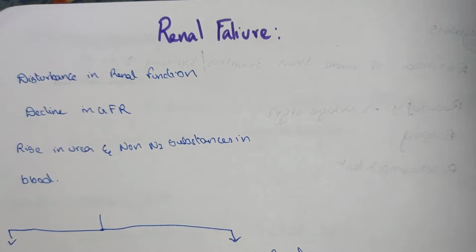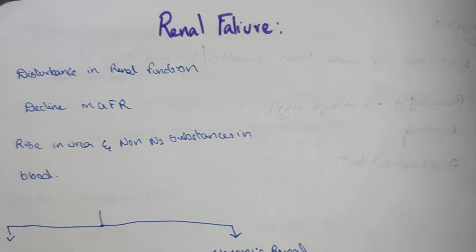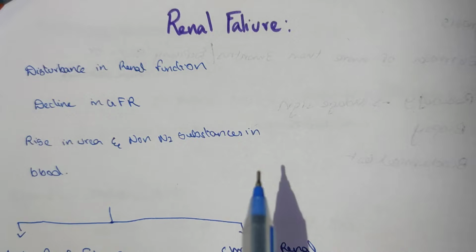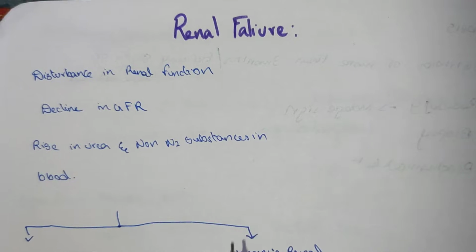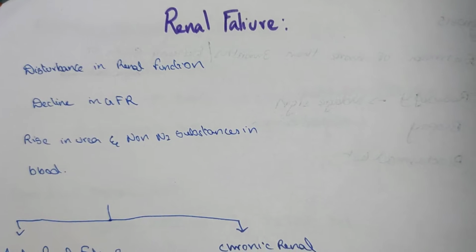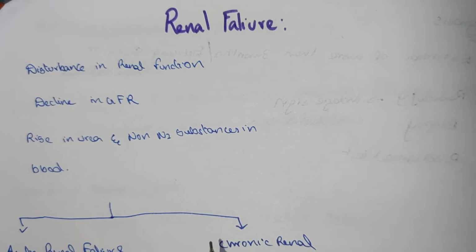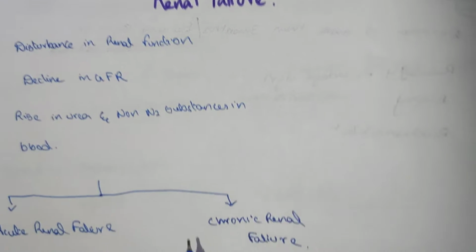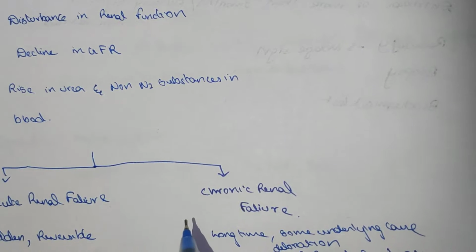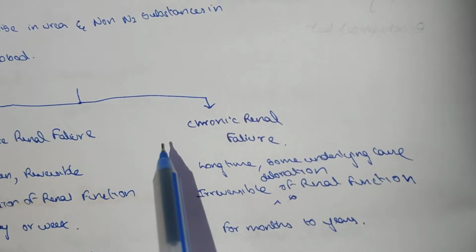In this video, we are going to see about renal failure. It is a disturbance in the renal function and a decline in GFR, which is glomerular filtration rate, with a rise in urea and non-nitrogenous substances in the blood. This renal failure can be classified into acute as well as chronic renal failure.